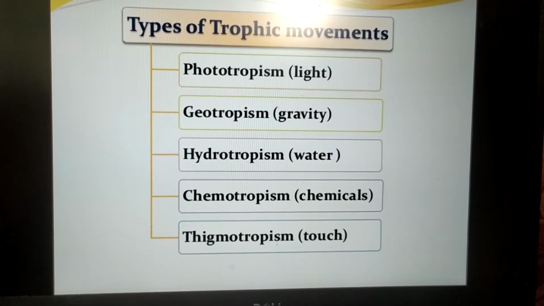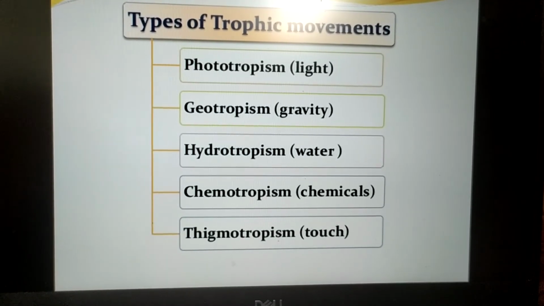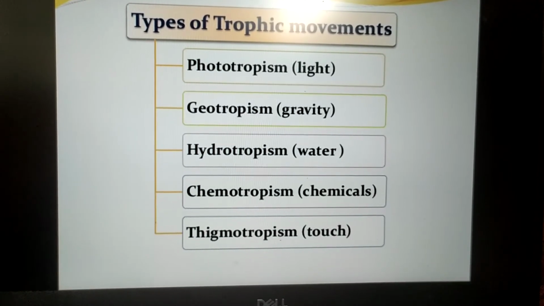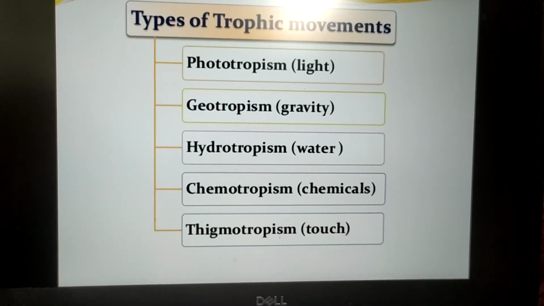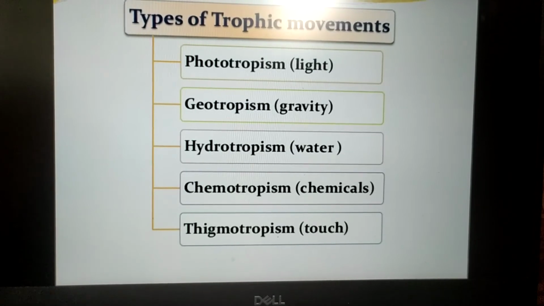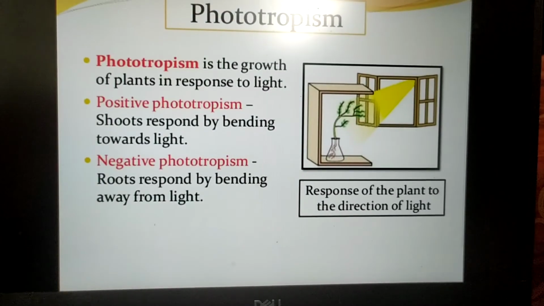So there are many types of tropic movements: phototropism, which occurs by light; geotropism by gravity; hydrotropism by water; chemotropism by chemicals; and thigmotropism by touch. So we will discuss all these types of movements.